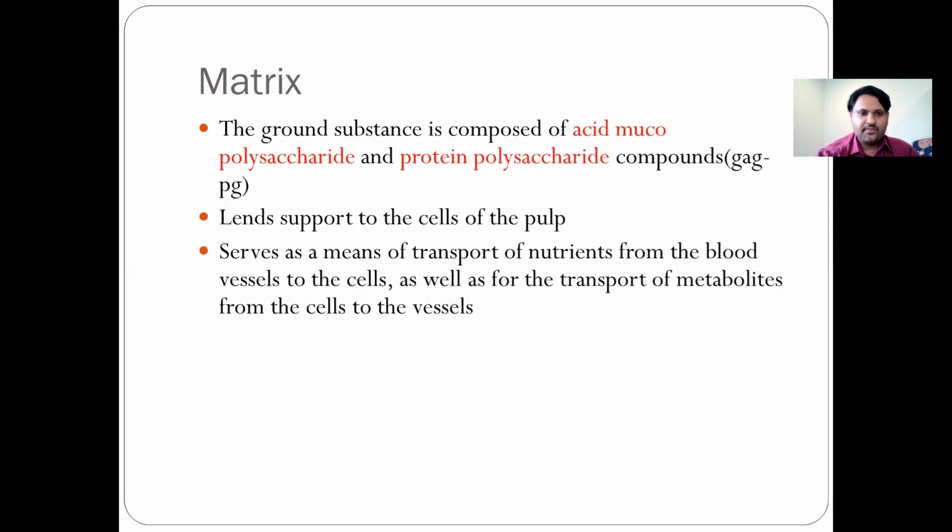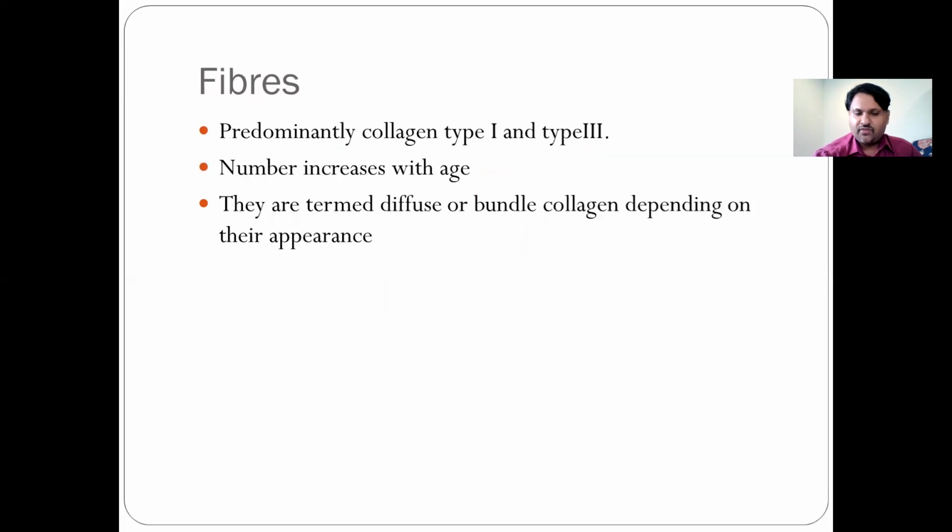When you come to the matrix, you have two types, basically the ground substance, which consists of the acid mucopolysaccharide and the protein polysaccharide. So what is the basic thing of this matrix? It lends support to the cells of the pulp. They serve as means of transport of nutrients from the blood vessels to the cells, as well as for the transport of metabolites from the cells to the vessels. Look at the fibers. We have basically the collagen fibers, predominantly collagen type 1 and type 3. The number increases with age, and they are termed diffuse or bundled collagen depending on their appearance.